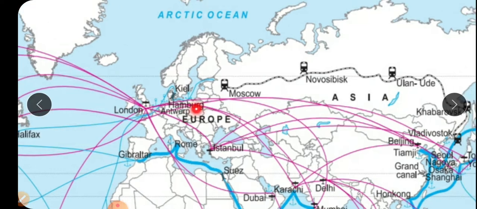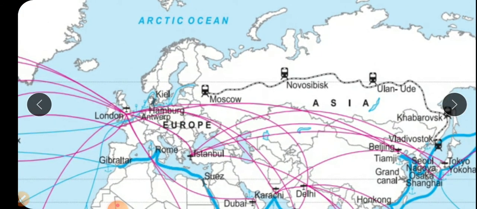Then Hamburg, Antwerp, and Kiel are there. Then Moscow, in the European part of Russia, is there. And Istanbul is also one of the important trade centers, and that's why it is also attached to the world through air transportation.